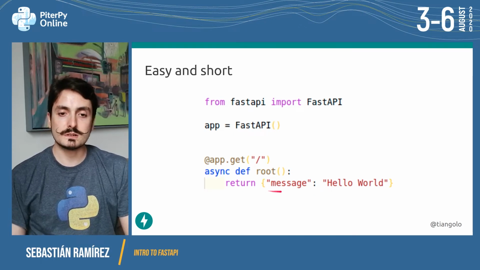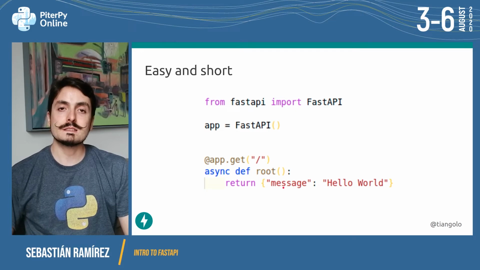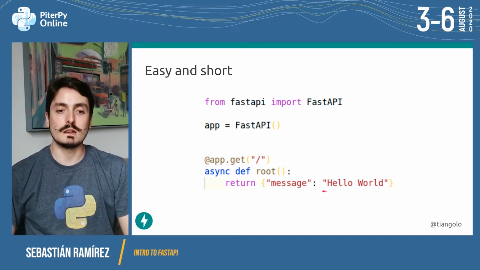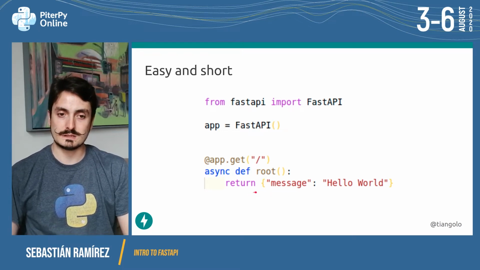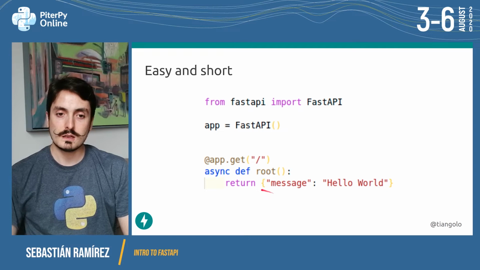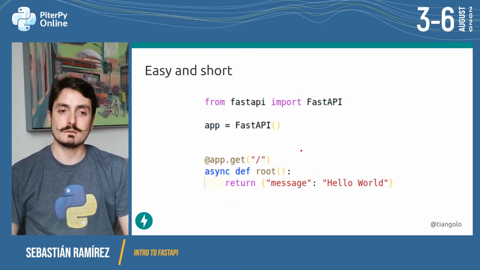Here we're just returning a simple dictionary, and FastAPI will go ahead and convert this to a JSON response for us by default. We don't have to create a specific class or something. So it's very simple, very easy, and the amount of code that we have to write is very small.